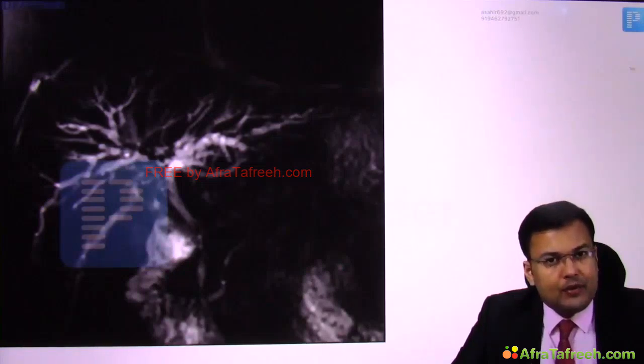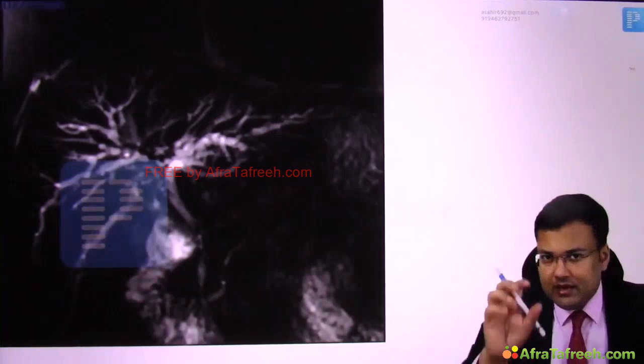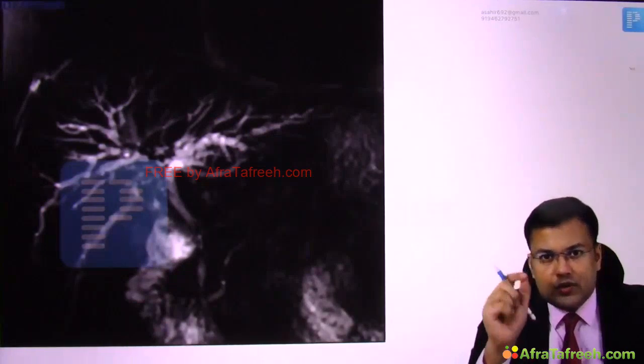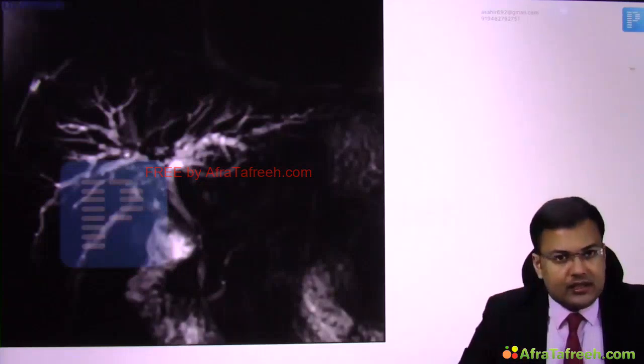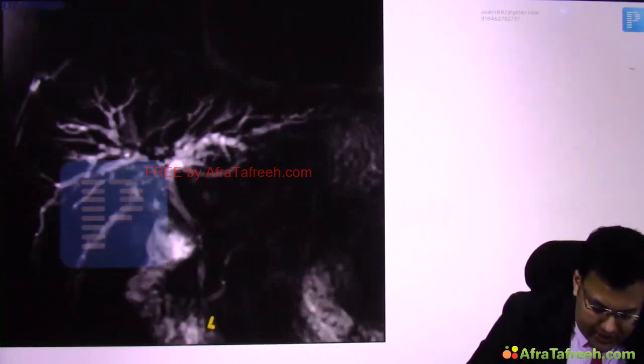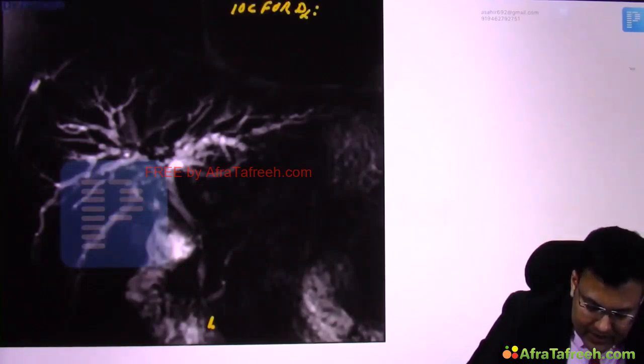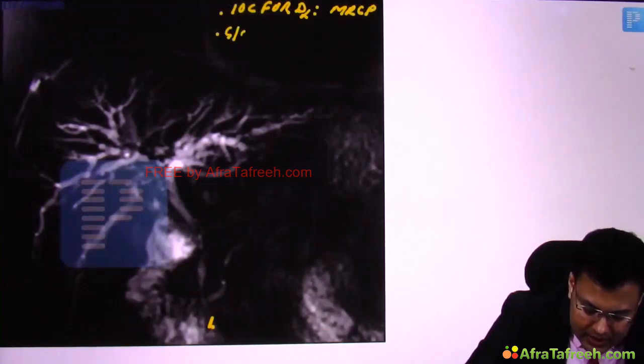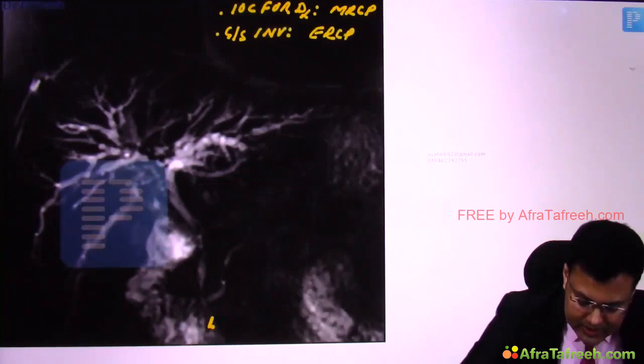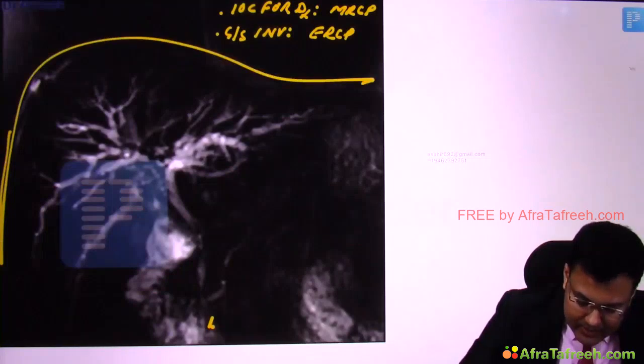But MRCP is purely diagnostic. So what is the gold standard investigation which can remove the stone, which can put the stent for strictures? That is ERCP. So two questions: the investigation of choice for diagnosis, that's MRCP, and the gold standard investigation, that is ERCP. So you can see this image, this is MRCP.